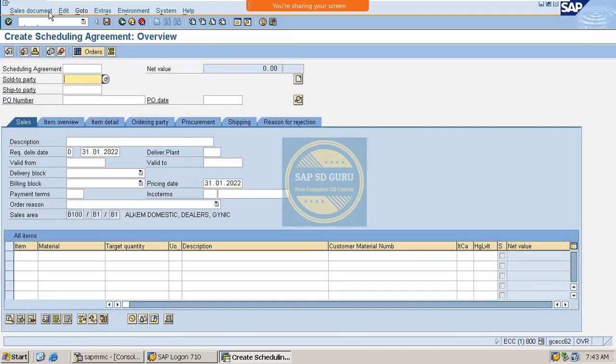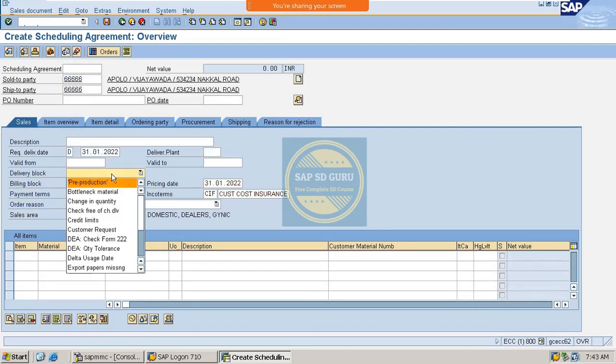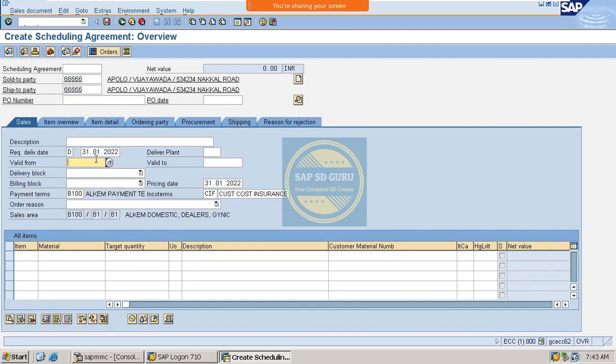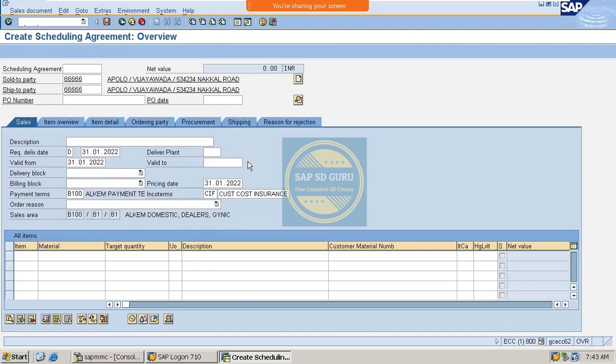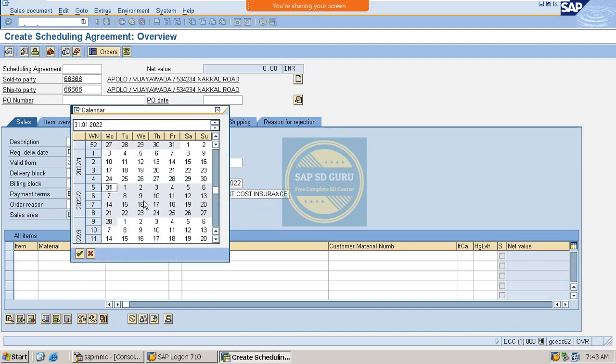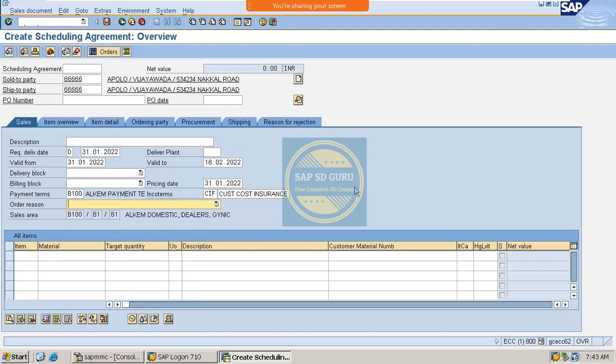See, I will tell you how we can define this. Let me give some sold-to party, and here we can give the valid from and valid to. So let me give the valid from as today's date and valid to as this one. Okay, see here, let me give our material.